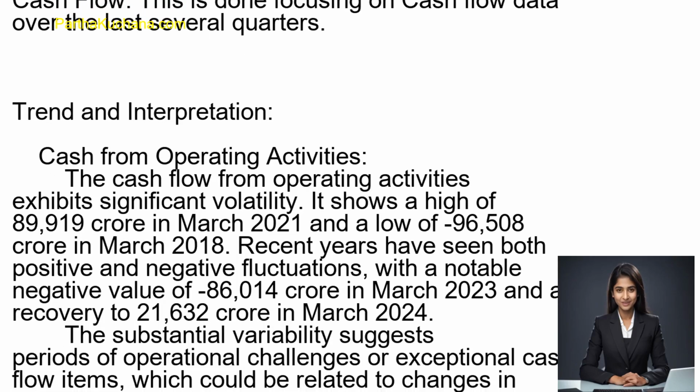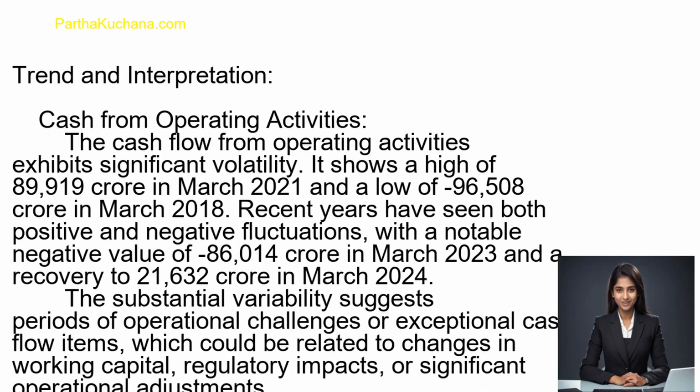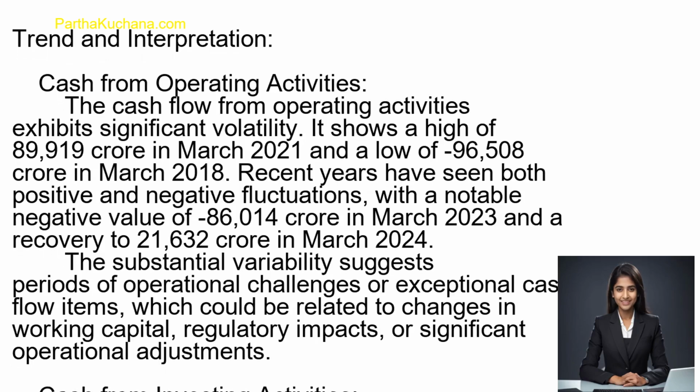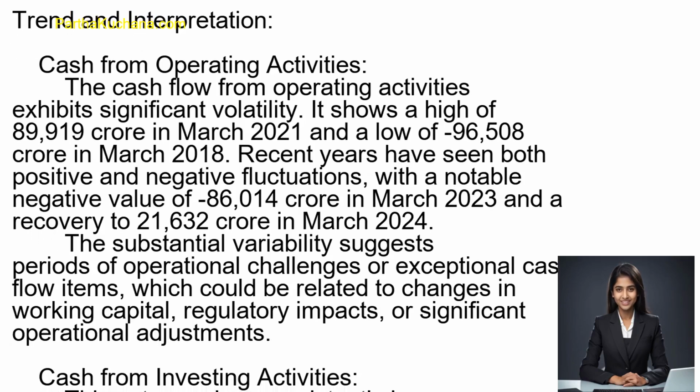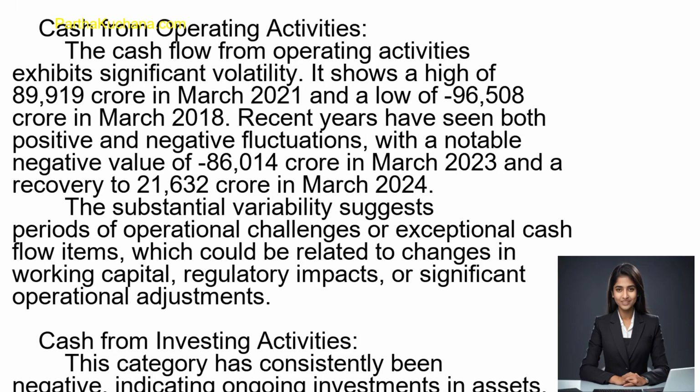The cash flow from operating activities exhibits significant volatility. It shows a high of 89,919 crore rupees in March 2021 and a low of minus 96,508 rupees crore in March 2018.